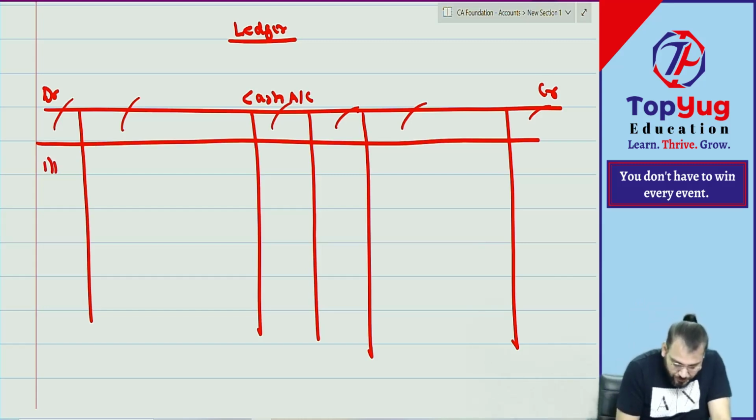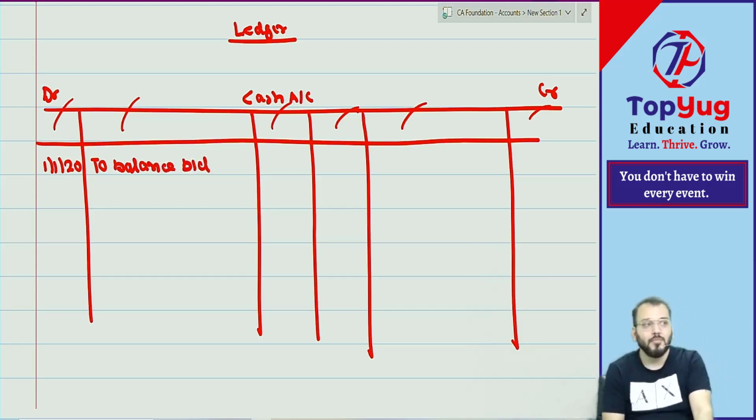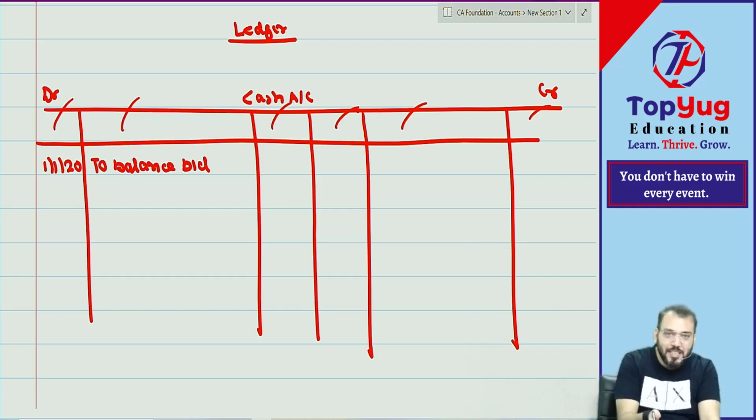First Jan. So the opening balance, how do we write? To balance brought down. Why on the debit side? Because it is a debit balance. Assets have debit balance. Very good. Debit balance, debit side. Credit balance, credit side.